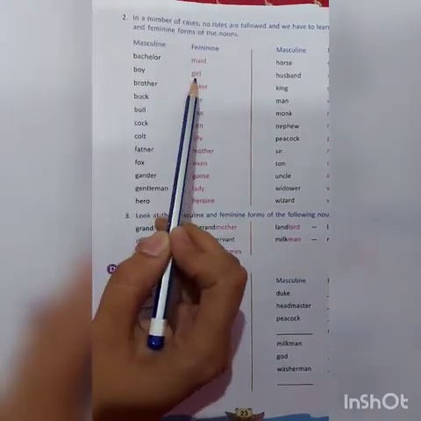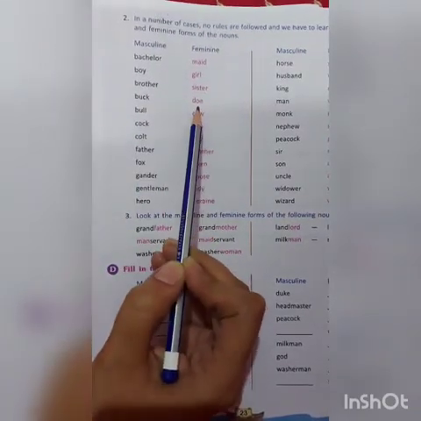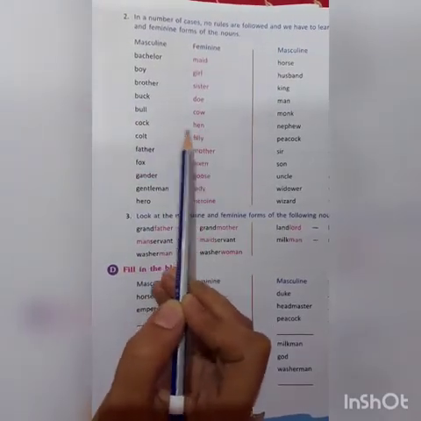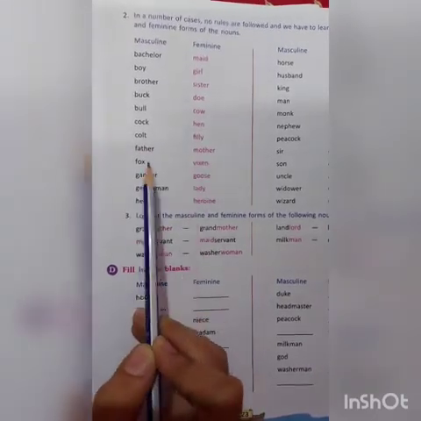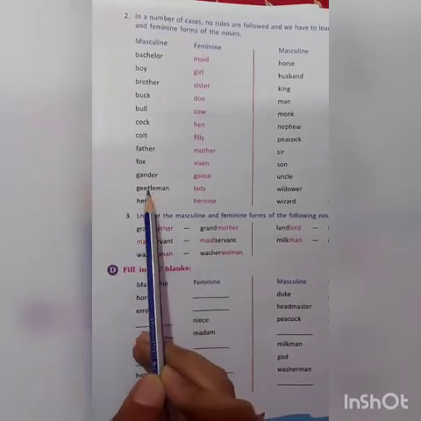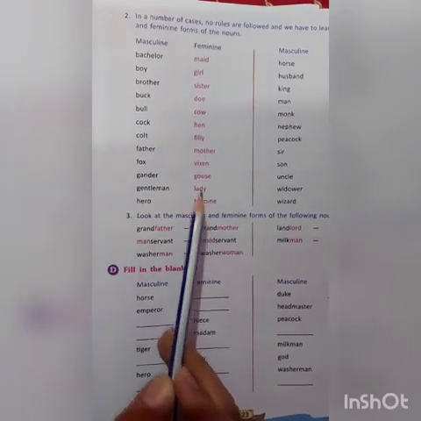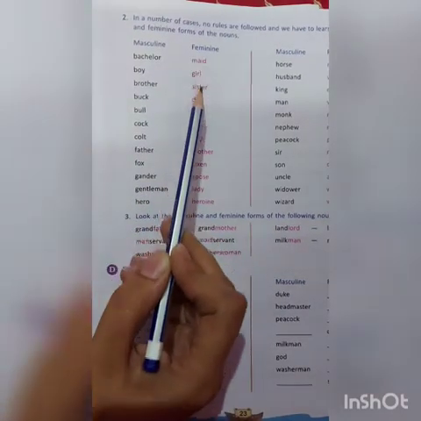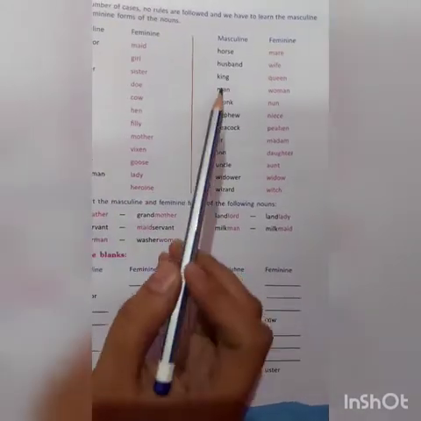Boy, girl. Brother, sister. Buck, doe. Bull, cow. Cock, hen. Colt, filly. Father, mother. Fox, vixen. Gander, goose. Gentleman, lady. Hero, heroine. So these are all what? They all are masculine and these are all feminine. Some more are given. Let's read.